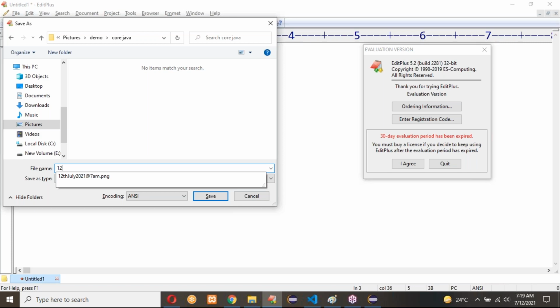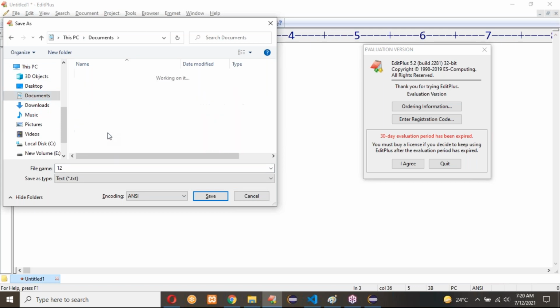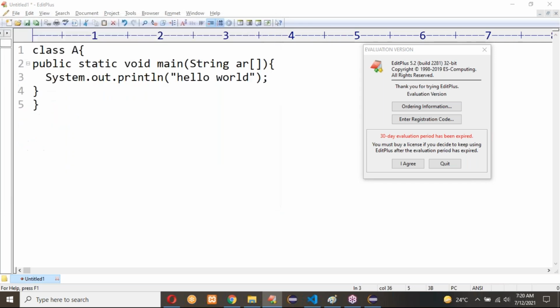I saved, right? No, it is not here. So documents, training, demo. Here I'll save my application with a.java. So I saved it with a.java. This a.java application will look like this. If I compile this a.java, it will generate the a.class file. So a.java will be converted and generate the a.class file.